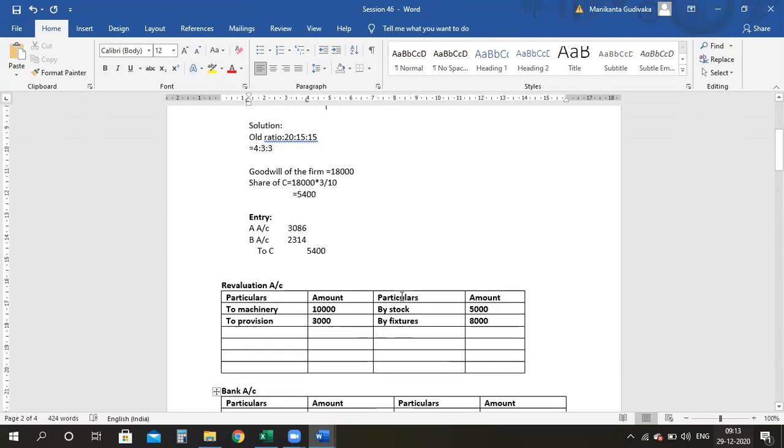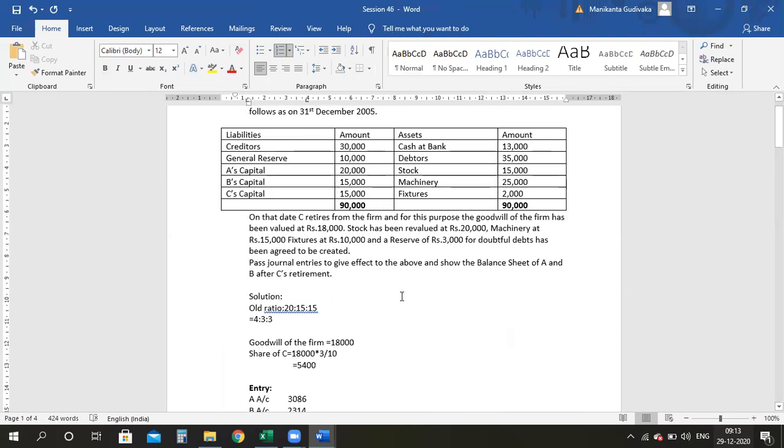Also, guys, understand one thing. We can close the bank account also simultaneously. I'll tell you why. Because on retirement, we need to settle the outgoing partner. But he didn't say in the question that we are settling him off, so we didn't say that we are paying it to C. Whenever it is like that, we need to transfer it to C's loan account. It is as good as we are taking a loan from C and we will settle it off afterwards. Because they are not telling it, we can close the cash account also. If they're telling we are paying him immediately, then lastly we should close the cash account or bank account. But now we can close it off.